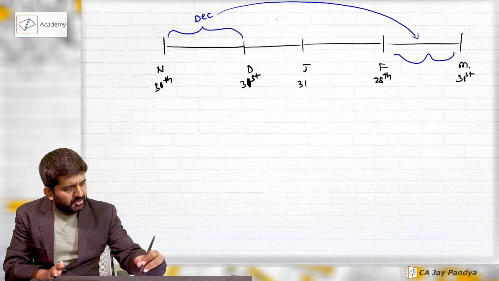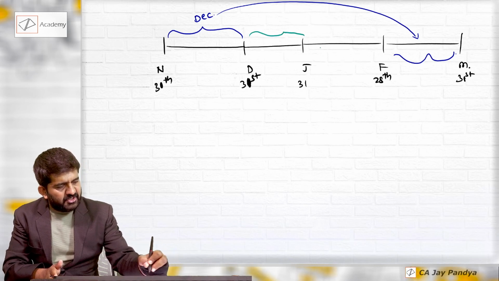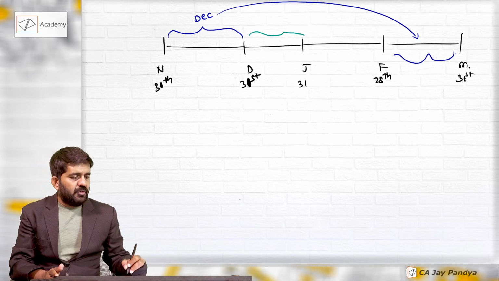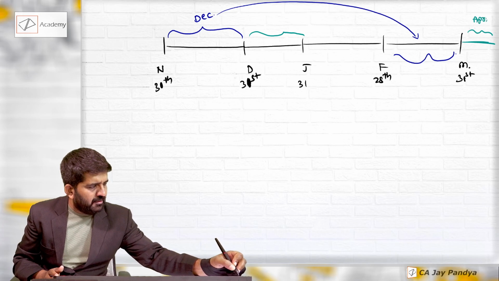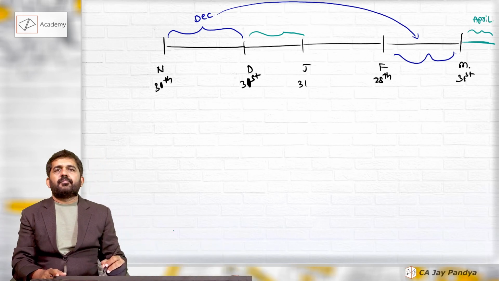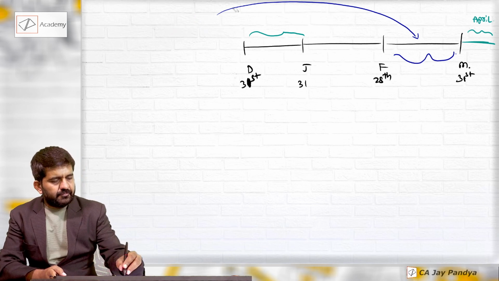For the month of January, this is credit sales of January. When will it be recovered? In April. Let me write down a longer number line.